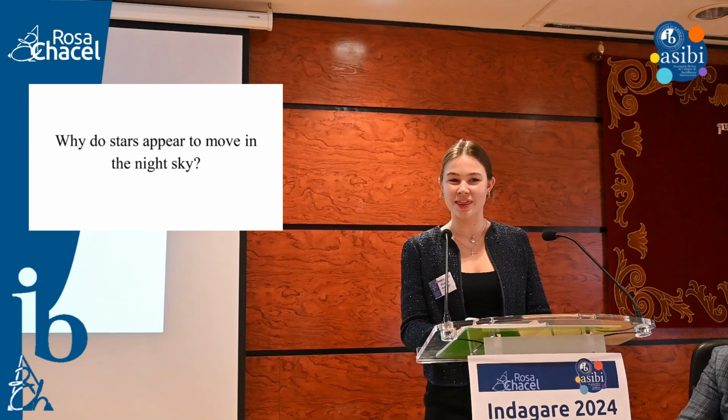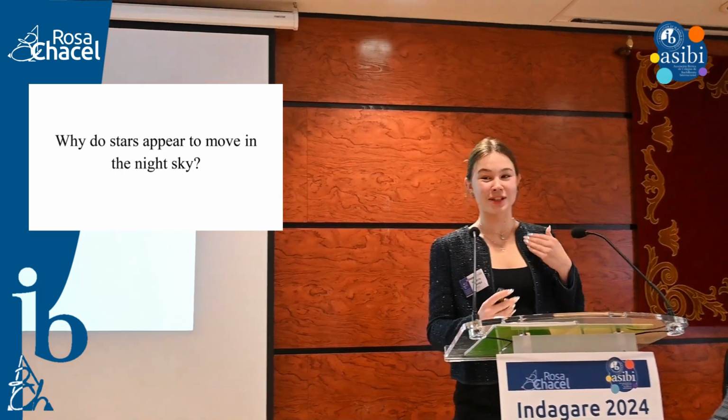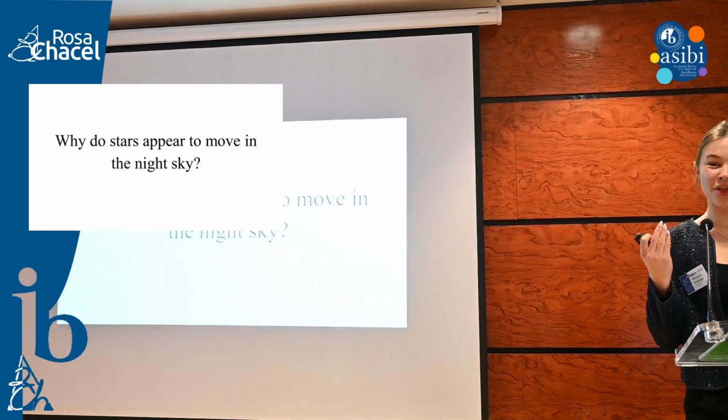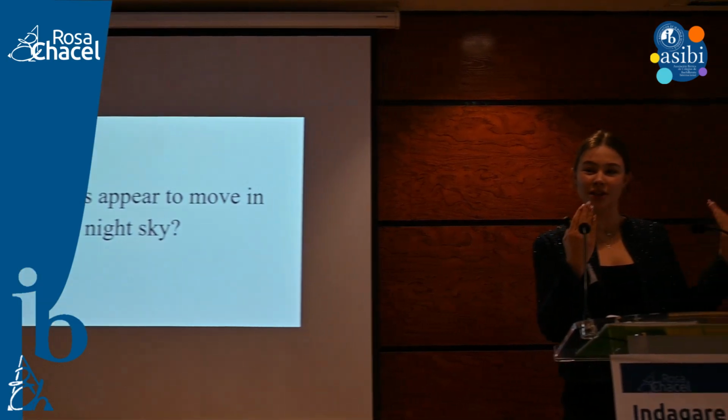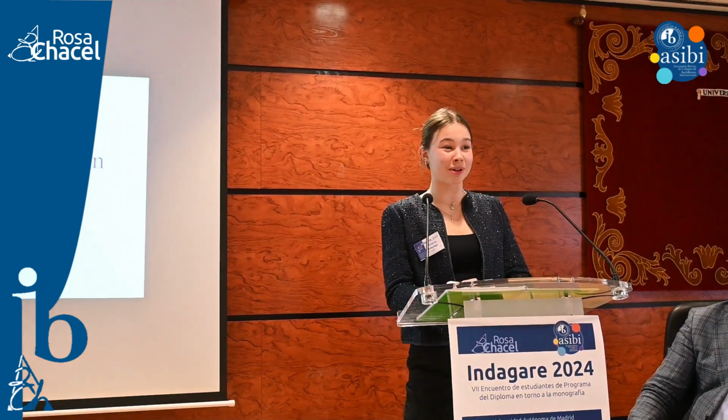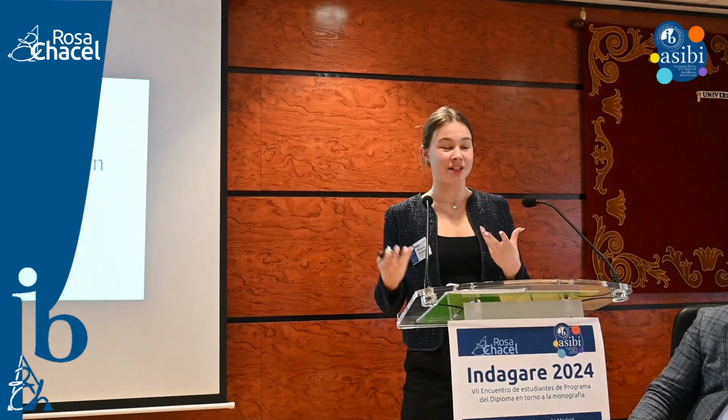And this is precisely why we think that stars are moving in the night sky, because the stars are not moving, but we are rotating more than 360 degrees. We're rotating slightly more. So every day, the stars in the sky are shifting by 1 degree, because every single night, we're not exactly where we were in terms of degrees as we were before, right? So this means that without sidereal time systems, we would have an awfully hard time tracking these stars in the sky, because every single night they're in a new place. But with sidereal time, they're going to be in the same place every single time, right? So the understanding of this quantitation paradox is incredibly crucial in order to have this concept of sidereal time and advance our knowledge of astronomy.